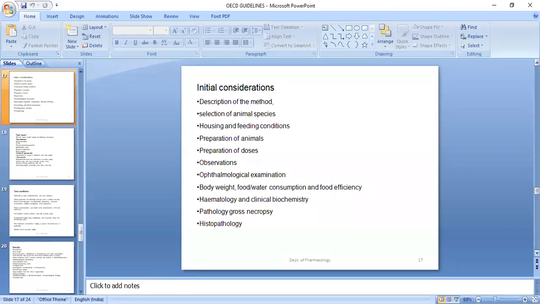Here, like food and water consumption. Why here? Because I want to give you just a small thing. Whenever you have some immunomodulatory or immune-enhancing substance, you will see it in that. Sometimes, if there is a food supplement study or any kind of study, our main target is to identify how much feed the animal has consumed on a daily basis.